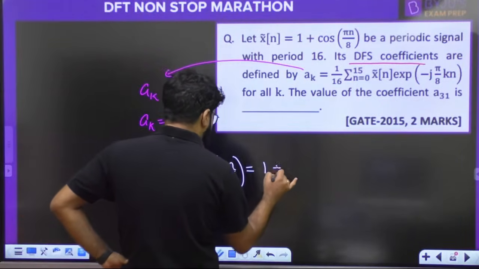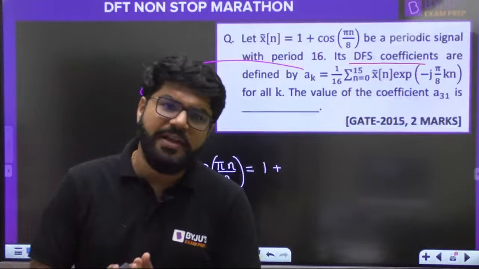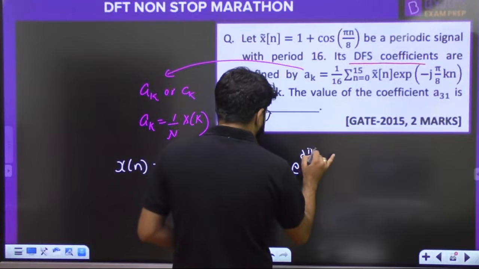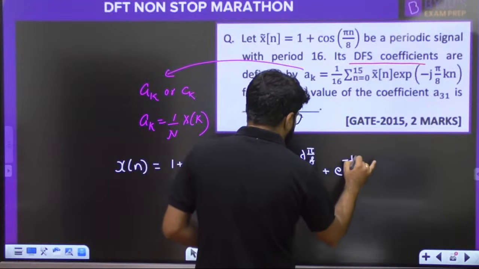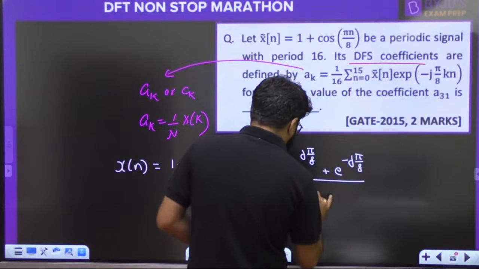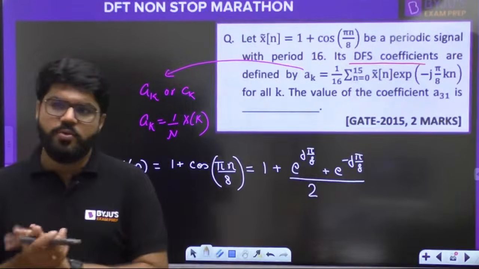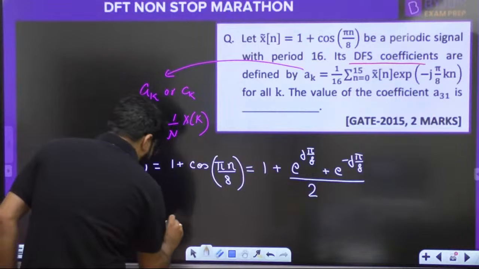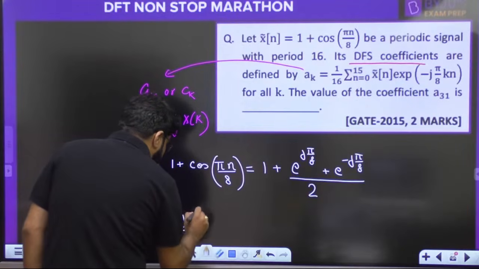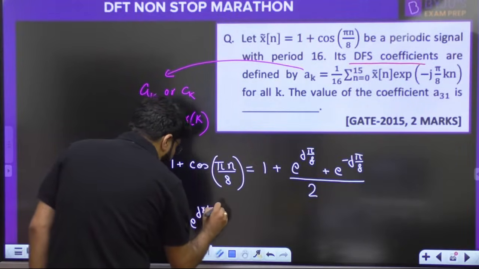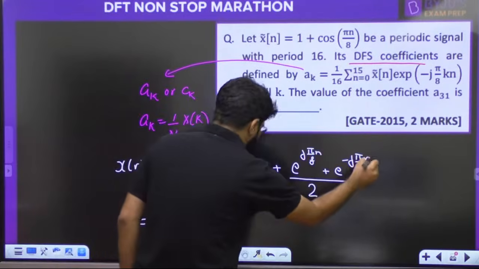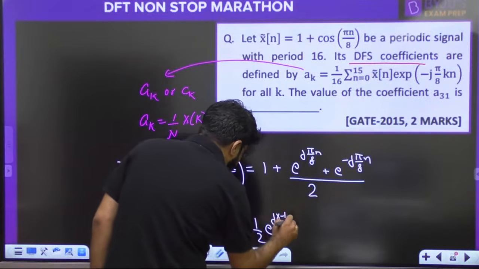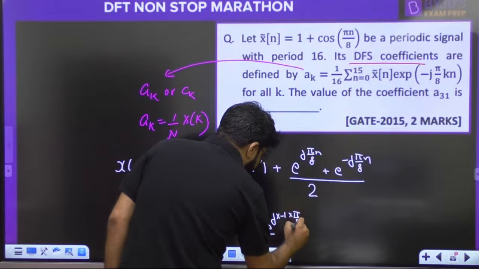Right? No issues. So 1 plus, whenever I told you sinusoidal, the best way of writing the Fourier series is Euler's method. So cos theta is e raised to the power j theta plus e raised to the power minus j theta divided by 2. Divided by only 2. So I can write this as 1 plus 1 by 2 e raised to the power j into 1 into pi by 8 n plus again 1 by 2 e raised to the power j into minus 1 into pi by 8 n.